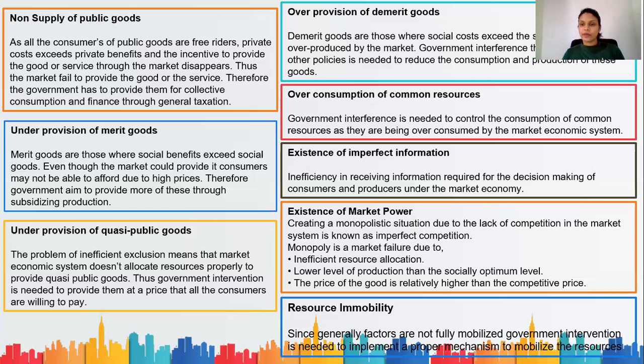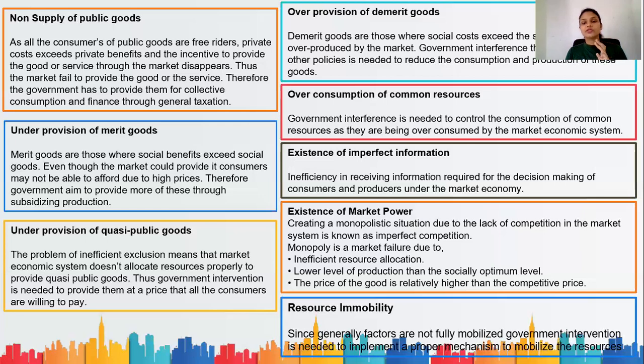Inefficiency in receiving information required for decision making of consumers and producers under the market economy. This is what you call existence of imperfect information. That is, the consumers or the market players, mainly the consumers and the producers, do not really have enough information to make the decisions. Okay.